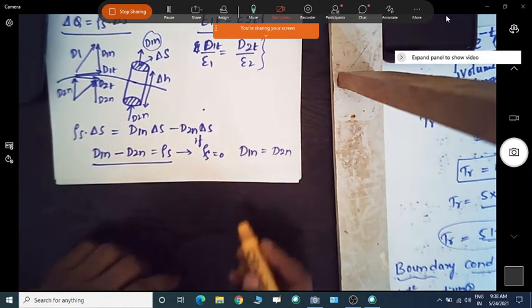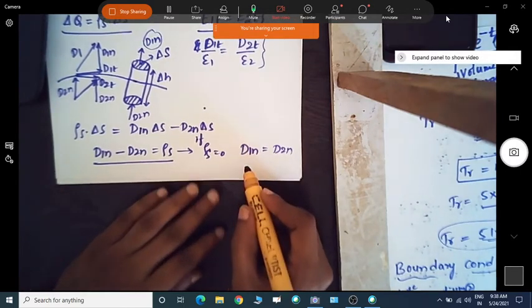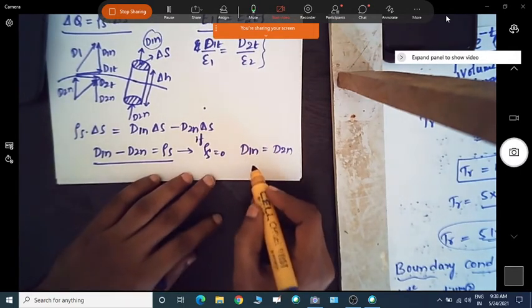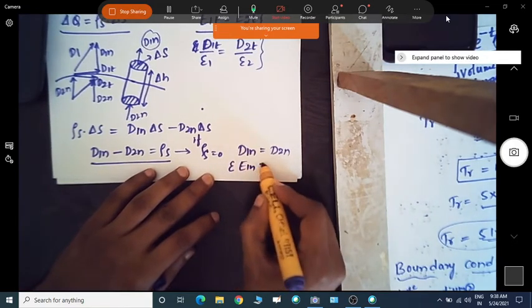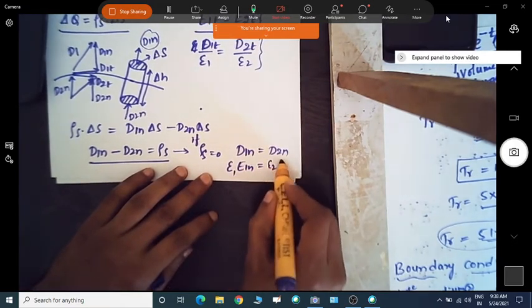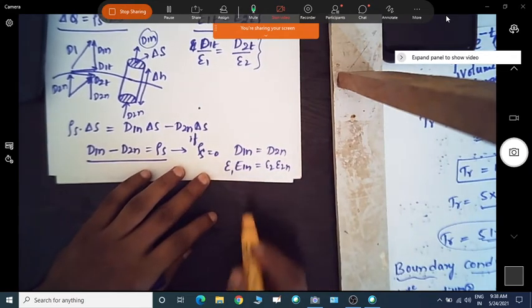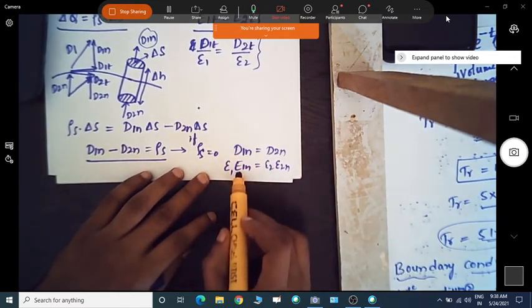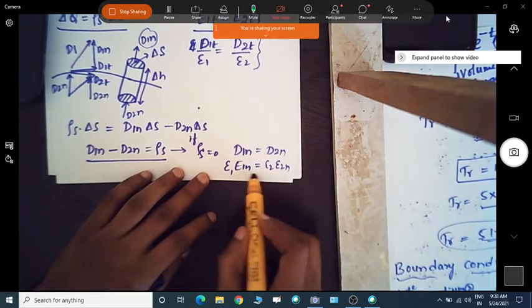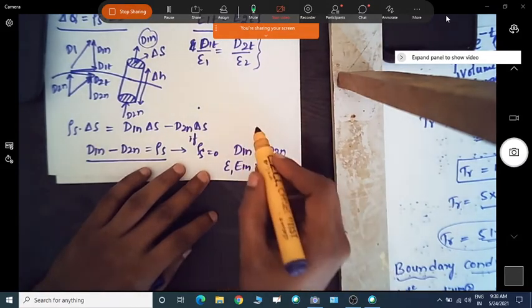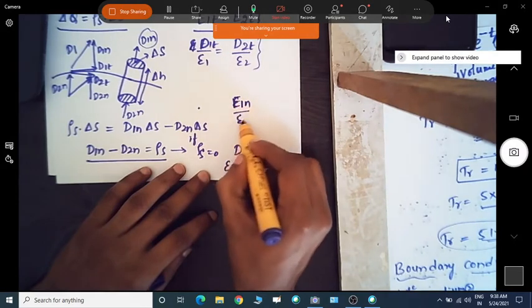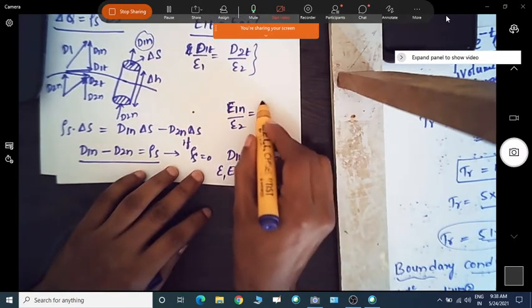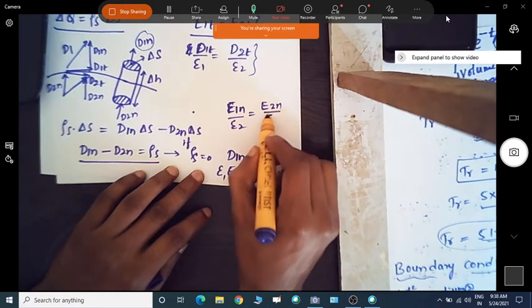Whenever we take the normal component of the electric field, we know epsilon 1 into E1n is equal to epsilon 2 into E2n. So if you take the normal component of the electric field, there is always a change. That's why we can have E1n divided by epsilon 2 equal to E2n divided by epsilon 1.